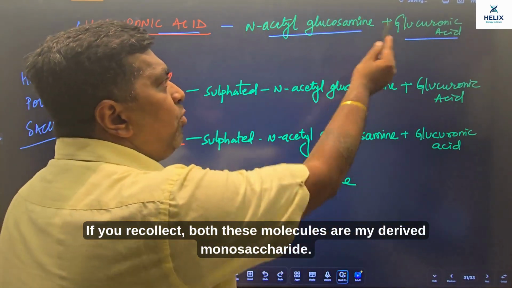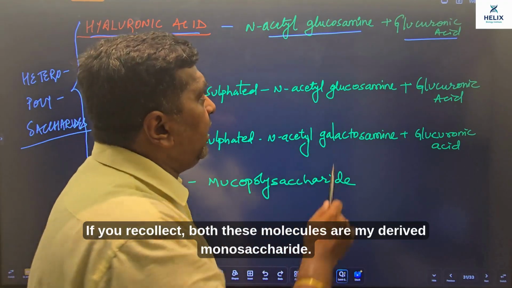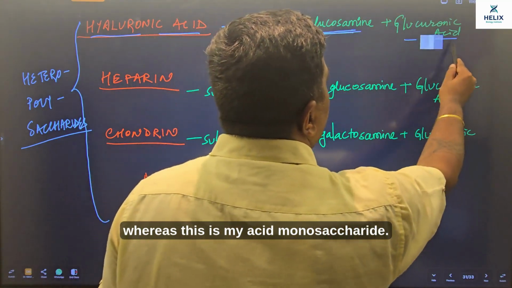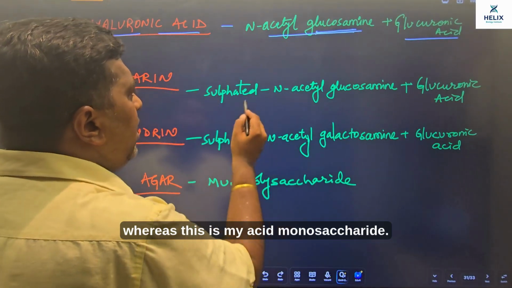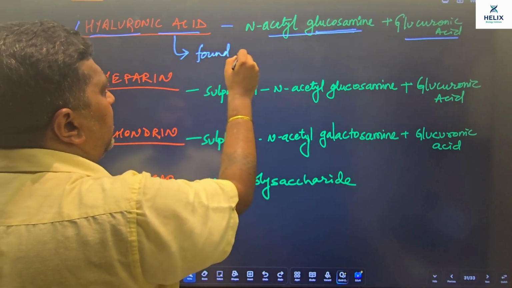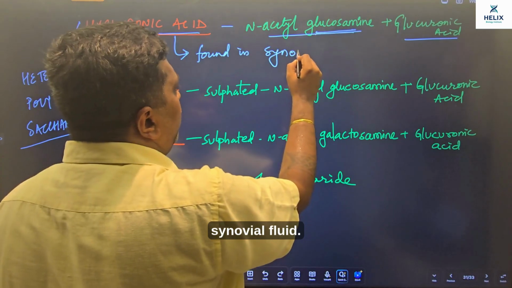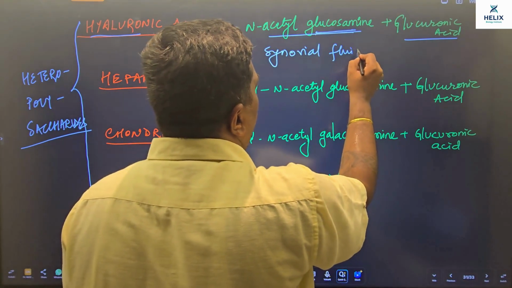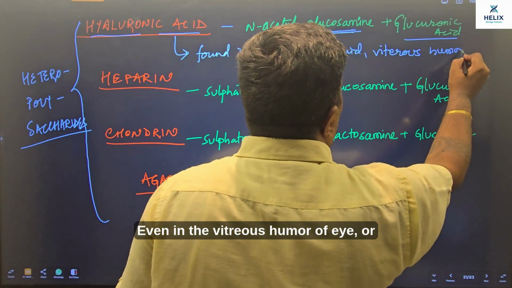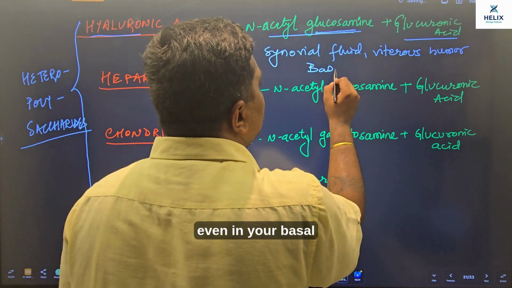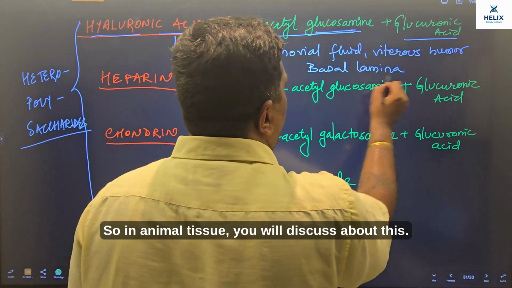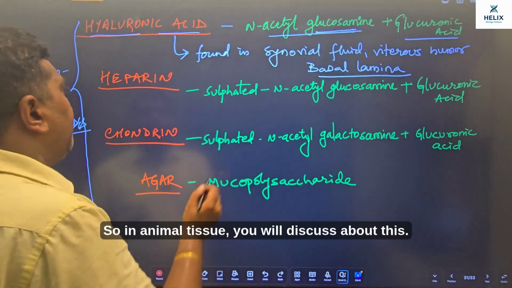If you recollect, both these molecules are derived monosaccharides. This is my amino monosaccharide, right? Whereas this is my acid monosaccharide. So yes, as I said, hyaluronic acid is found in synovial fluid, even in the vitreous humor of the eye, or even in the basal lamina of epithelial tissue, or the basement membrane. So in animal tissue you will discuss this.